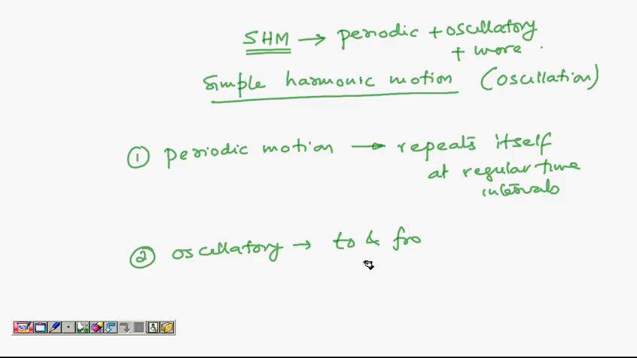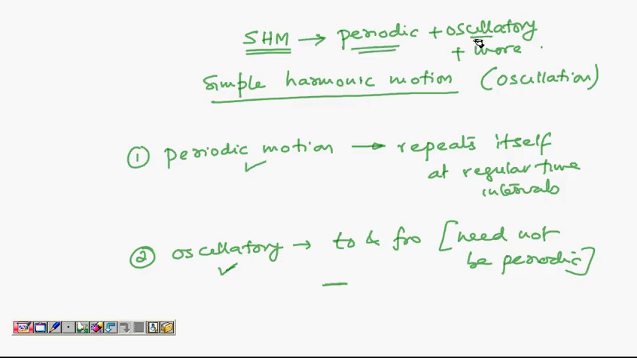Then you can have oscillatory motions, which is to and fro. This to and fro motion need not be periodic. You can move something to and fro in a non-periodic way. So that is oscillatory. So periodic motion is something which repeats at regular intervals of time. Periodic motion need not be oscillatory. For example, motion of Earth around Sun is not oscillatory, it's only periodic. So both these are unrelated, they are independent. But SHM is also periodic, is also oscillatory, plus something more. We will see what is this something more later.